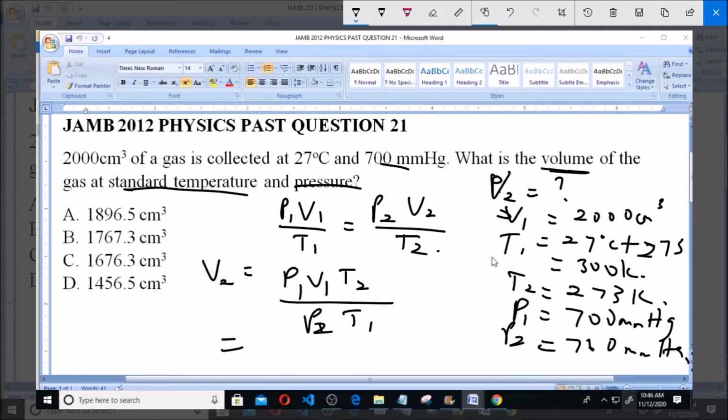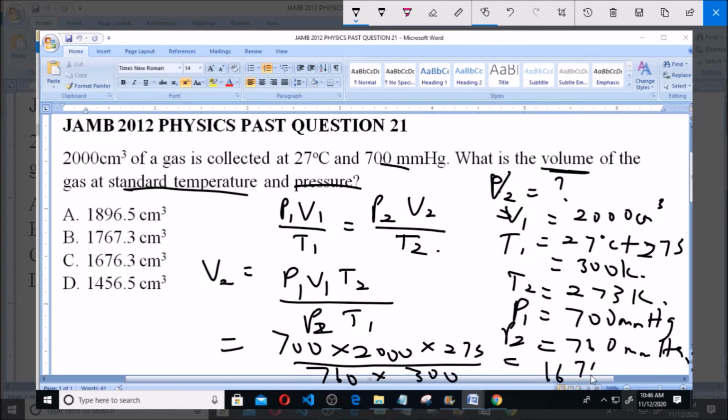So P1 of course is 700 multiplied by V1, which is 2000, multiplied by T2, which is 273, divided by P2 760, multiplied by T1, which is 300. So that is equal to 1676.3 centimeter cube. So that is the second or the final volume. So 1676.3 cm cube is option C.